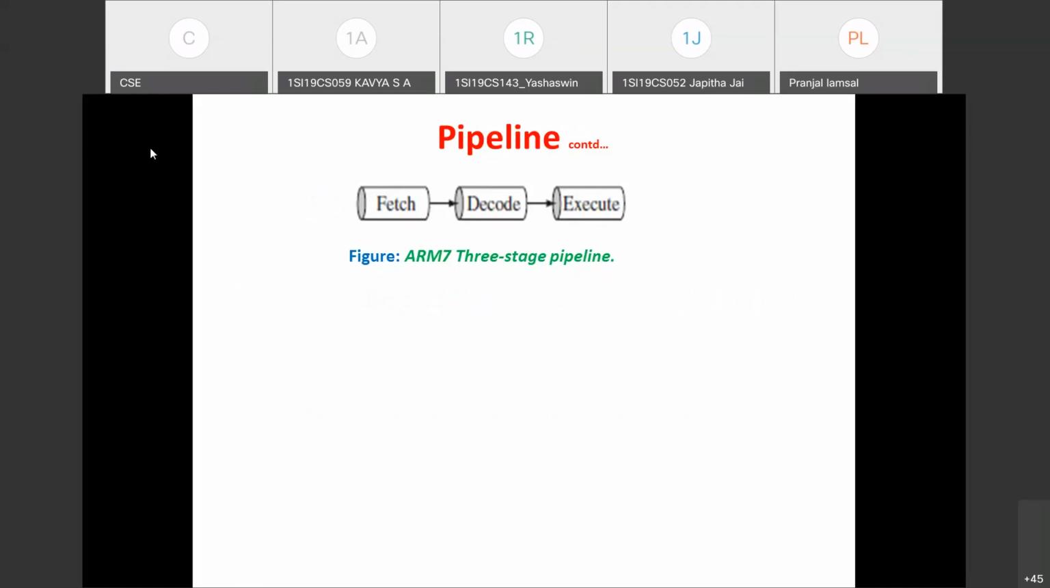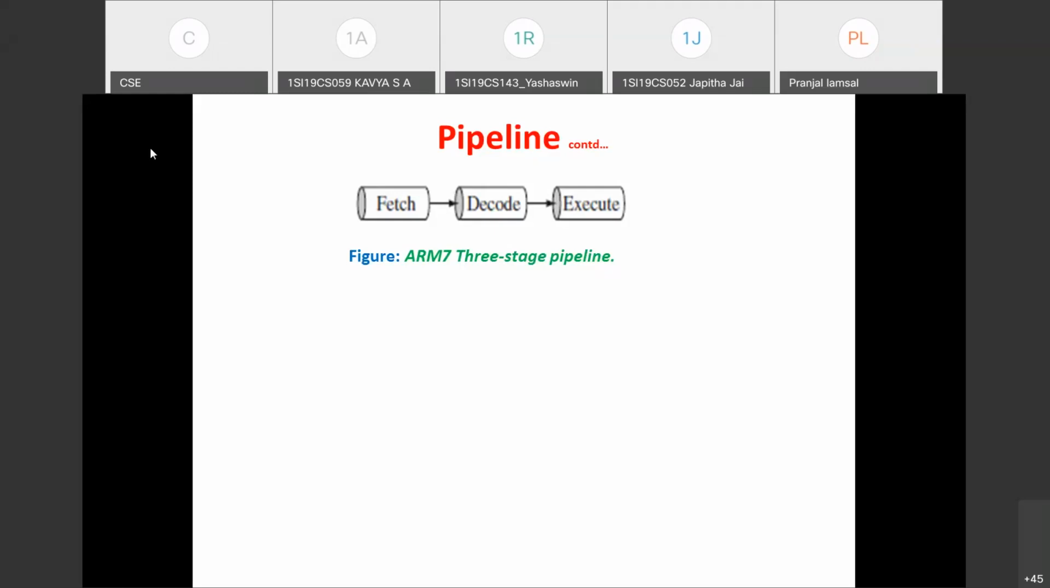In the fetch stage, an instruction is loaded from the memory, that is, we are reading an instruction from the memory. In the decode stage, it identifies the instruction to be executed, meaning it finds out what operation is to be performed in that instruction. And the execute stage is going to process the instruction and write back the result to the register. So these are the three stages you find in the ARM7 microcontroller.